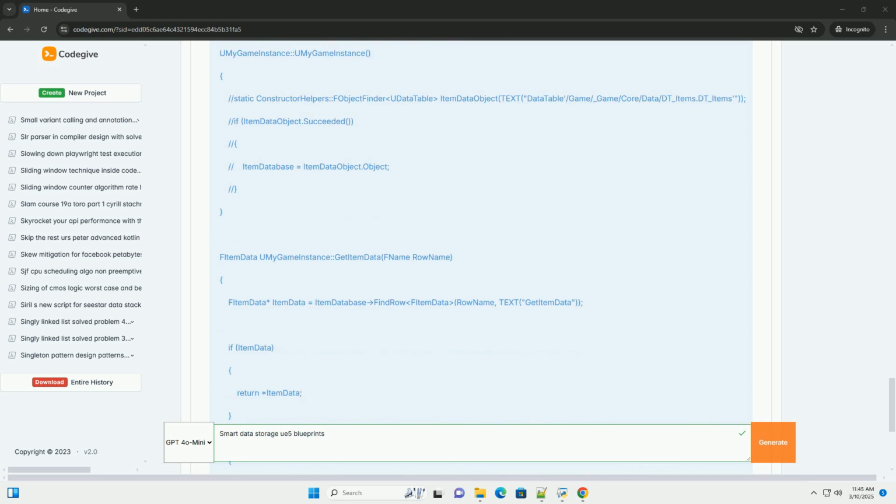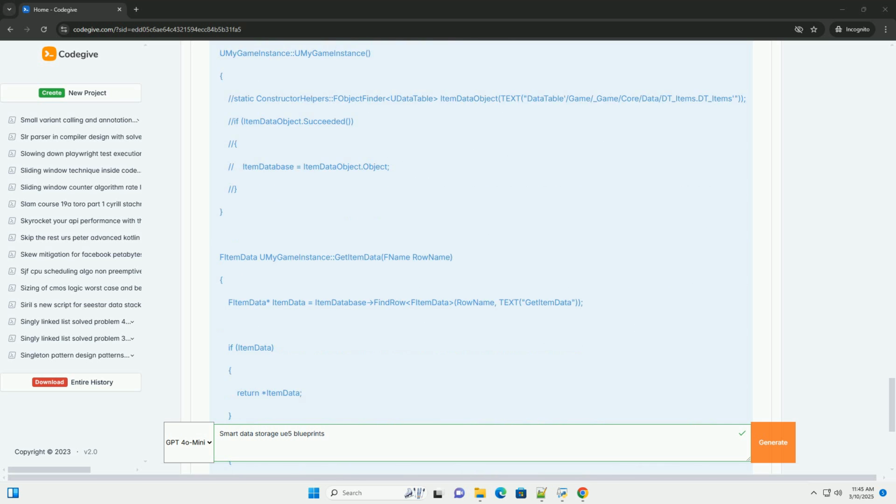Step 5, modifying data, less common with data tables, but possible. Modifying data directly within a data table from blueprints is generally not recommended for gameplay logic. Data tables are better suited for storing static or semi-static data. If you need to modify data at runtime, consider using a separate data structure, for example a TMap in your game instance, that stores editable copies of the data table information.